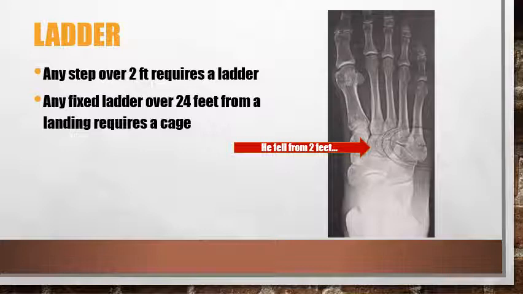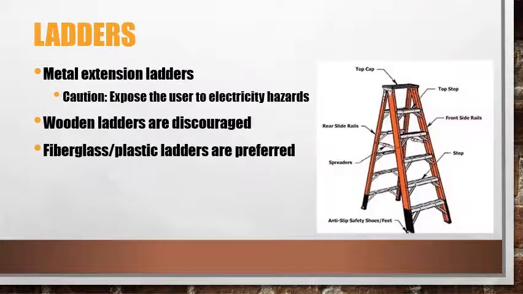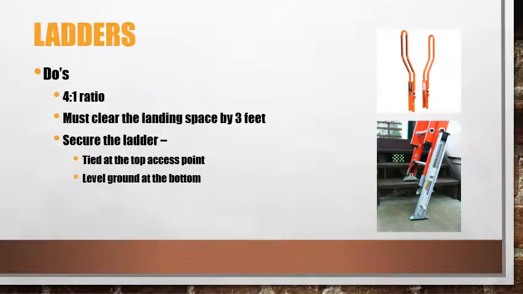Now let's wrap up looking at the application of these standards to ladders and lifts. Any step over 2 feet requires a ladder. Any fixed ladder over 24 feet from a landing requires a cage to cover the back of the ladder. Use caution when using metal ladders, as they expose the user to electrical hazards. Wooden ladders are discouraged because, as they age, they become less durable. Fiberglass and plastic ladders are always preferred, as they are non-conductive.